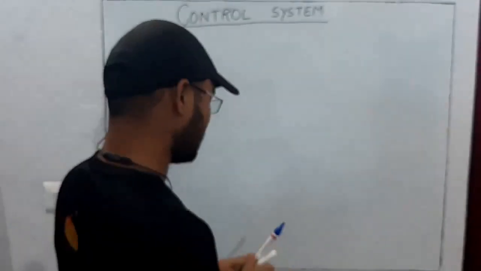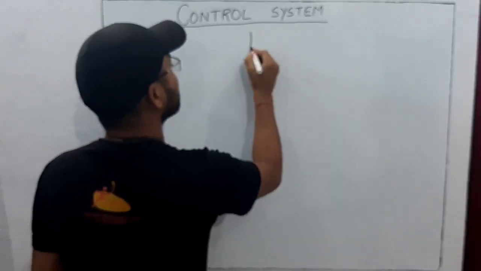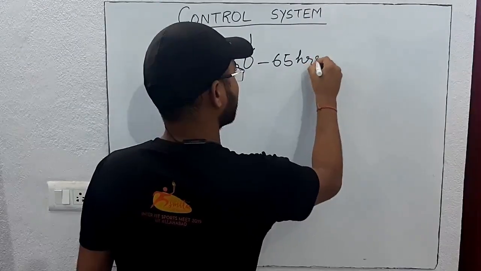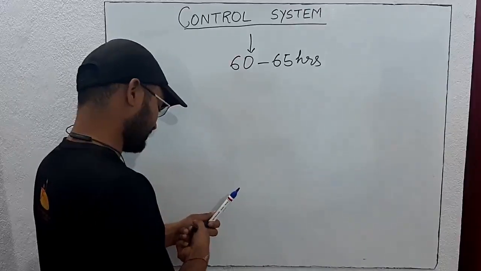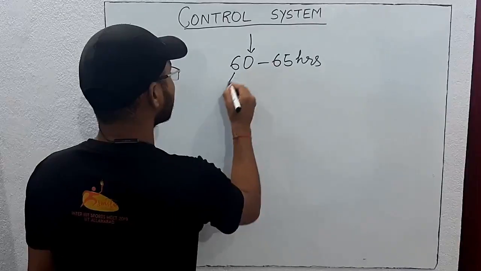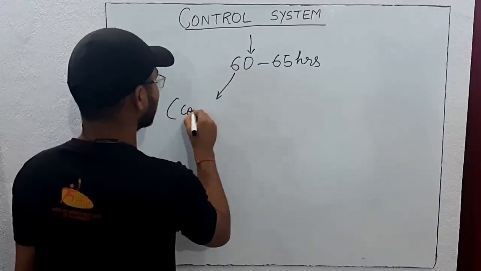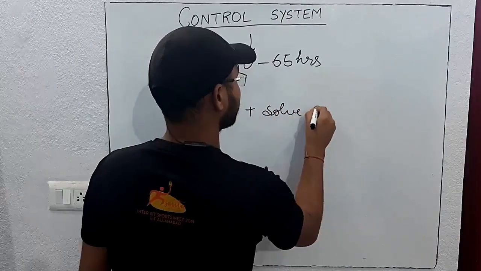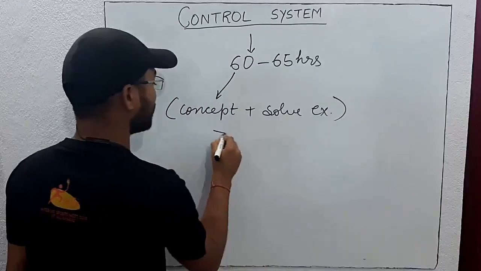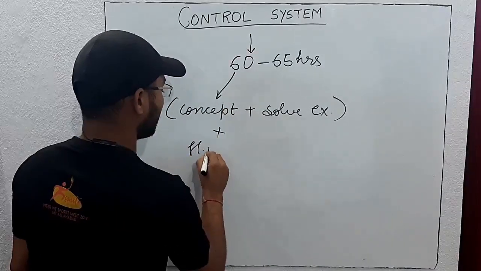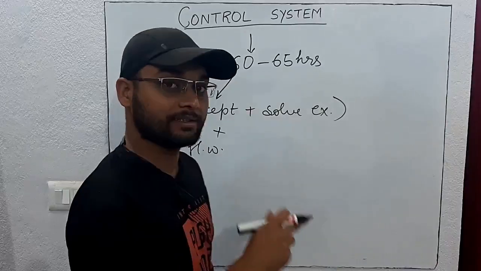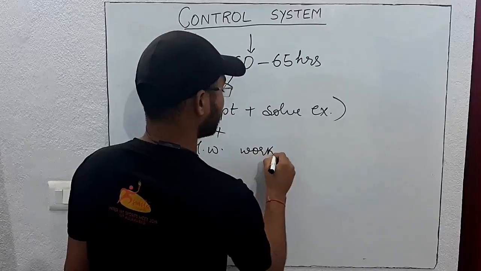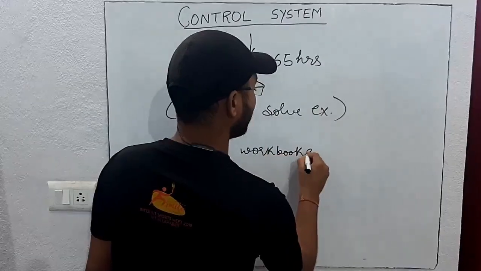So first of all we will see the teaching method. Control system will go up to 60 to 65 hours, and various coaching institutes take 70 to 75 hours. In this lecture series, we will study the concept first, then solve examples, and after that I will send you the homework of workbook questions in the Telegram group. If anyone is not in the group, I will send them in the Telegram group.